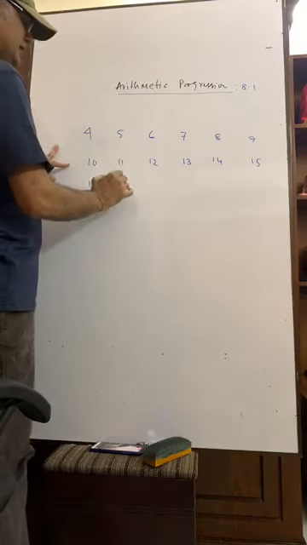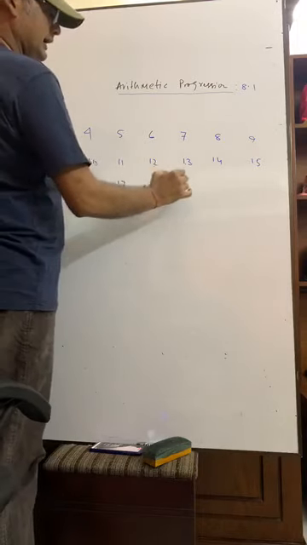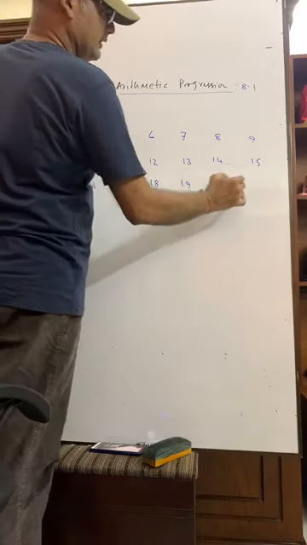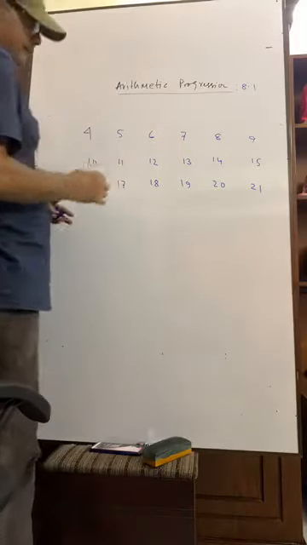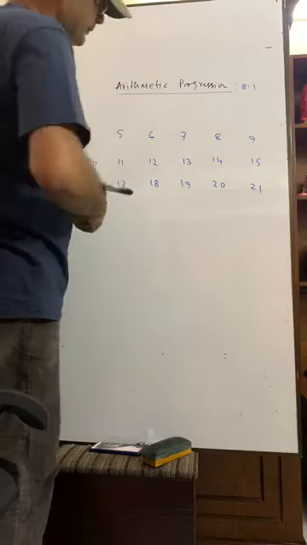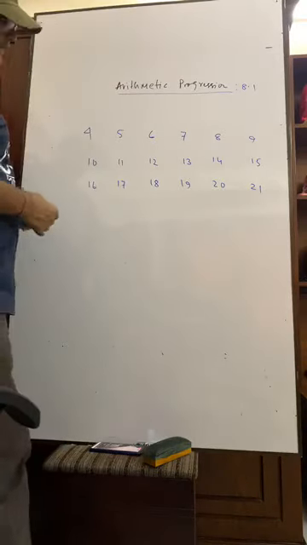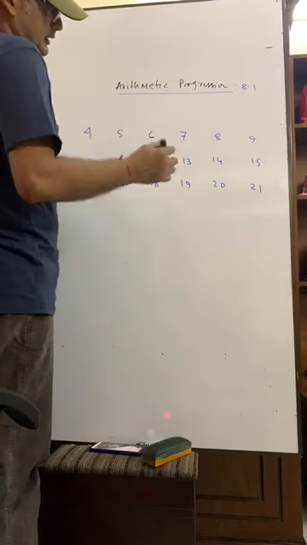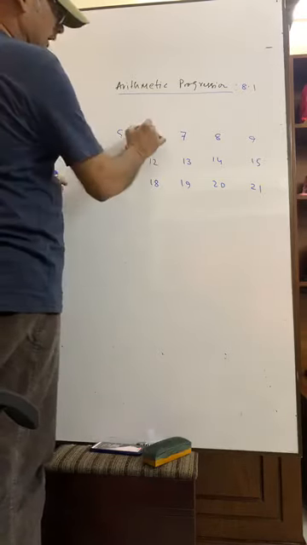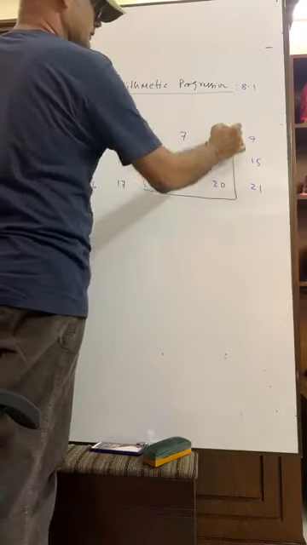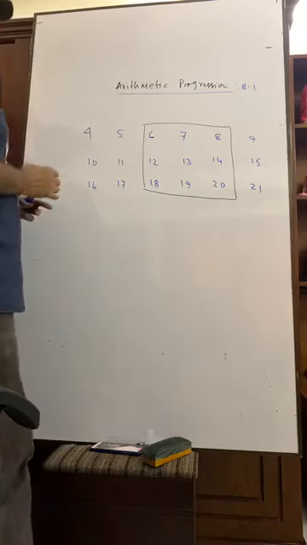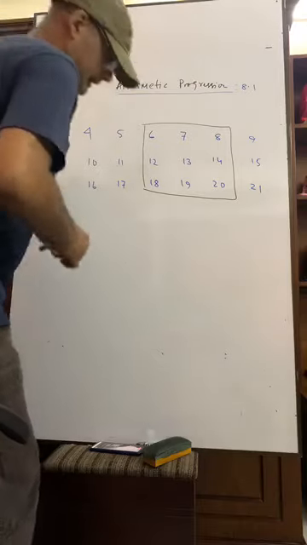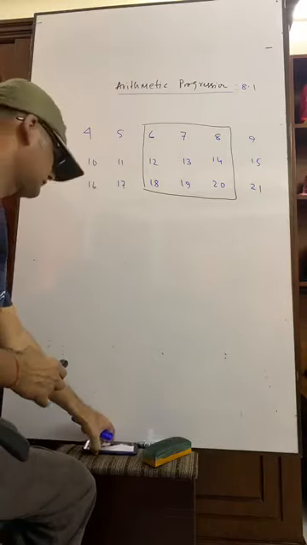Then 16, 17, 18, 19, 20, 21. I have written just random numbers, okay? If I take any 3 columns, okay? Have you seen? I have taken any 3 columns.